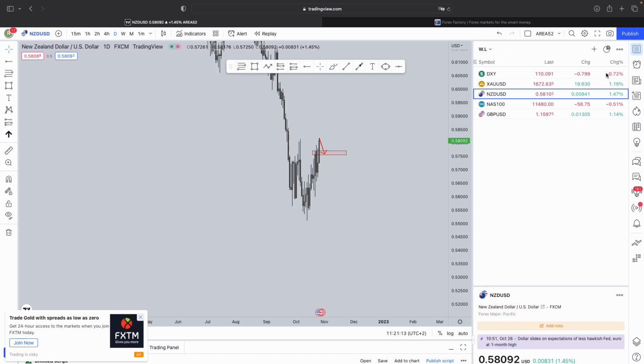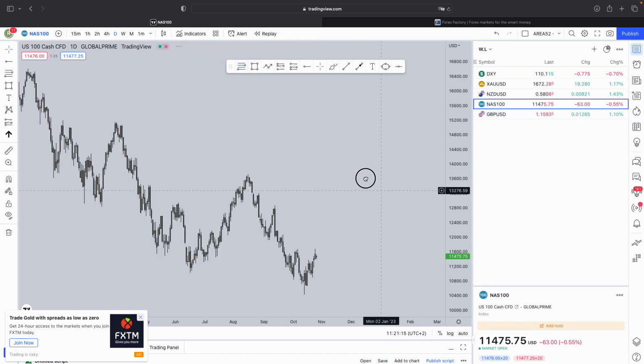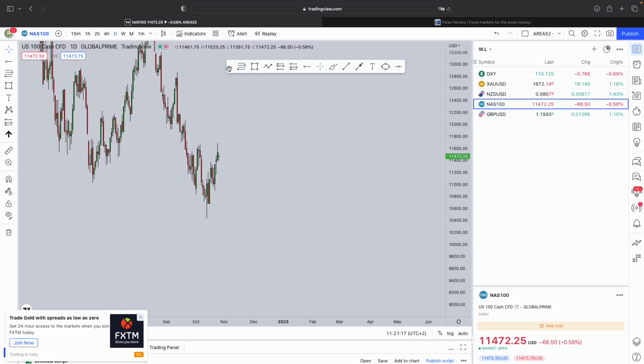Next up, what do we have over here? We've got the Nasdaq 100. The Nasdaq 100, basically, what I see over here, just by identifying what we have and news at the back of my head, is the market is definitely going to complete this W formation at the neckline. So I do expect a pullback on here before a continuation to the upside. The pullback could potentially start straight off the back, or we could alternatively see the market make one last move to the upside to go and fill in that 50% body to wick ratio candle that we have over there, and then continue that move to the downside.